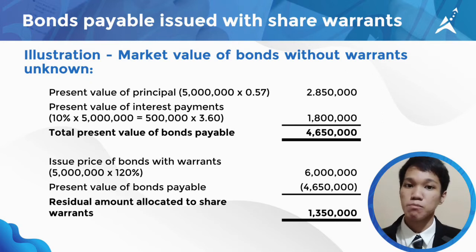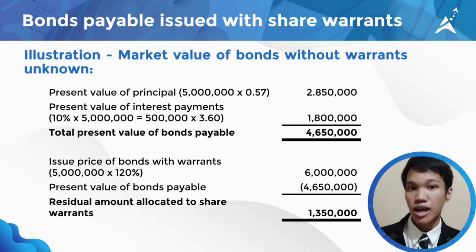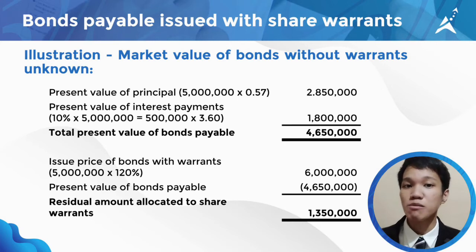Then, we'll also get the present value of interest payments. Since the interest rate is 10% annually, we'll have to multiply it to the 5 million face amount of bonds and multiply the result to 3.60, the present value of the ordinary annuity as provided in the illustration. The result is 1,800,000. Now we simply add these values together to get the total present value of bonds payable. Subsequently, we can now deduct this from the issue price of 6 million, or 5 million face amount times 120%. The result of 1,350,000 is the amount that will be allocated to the share warrants.